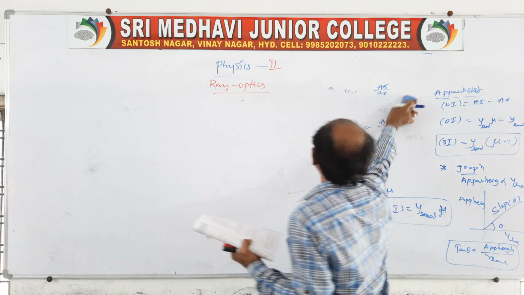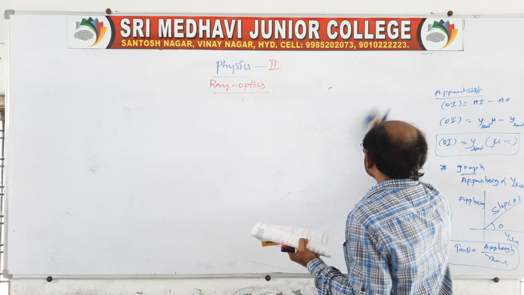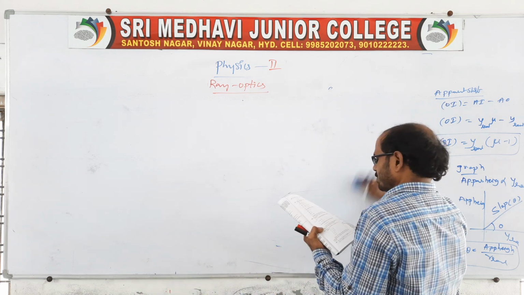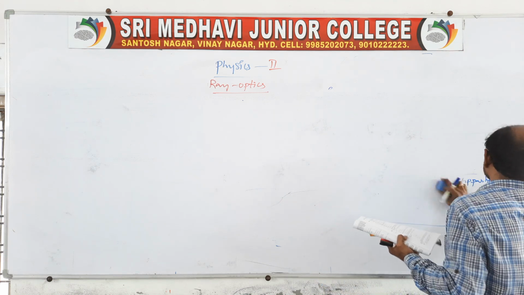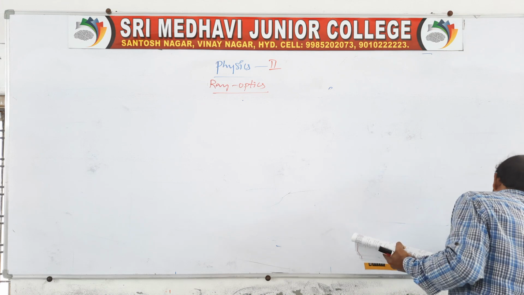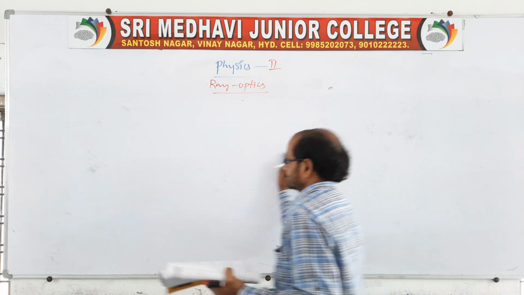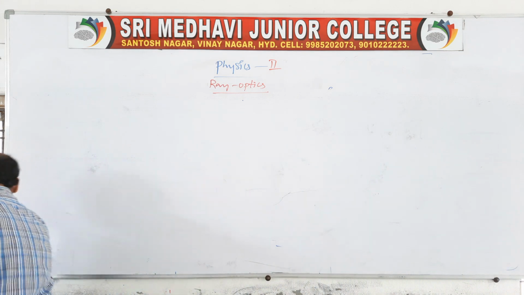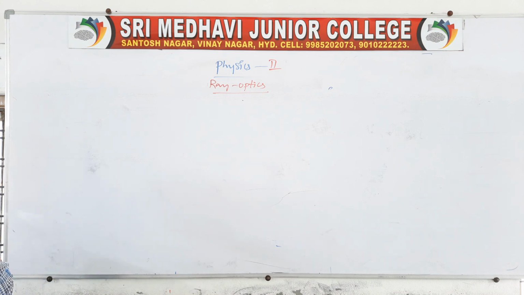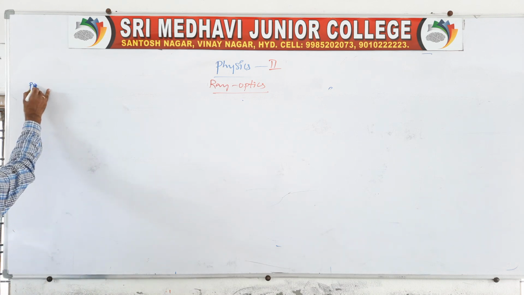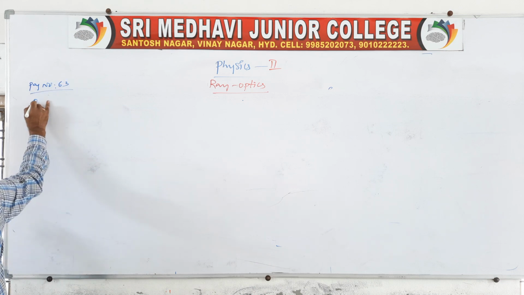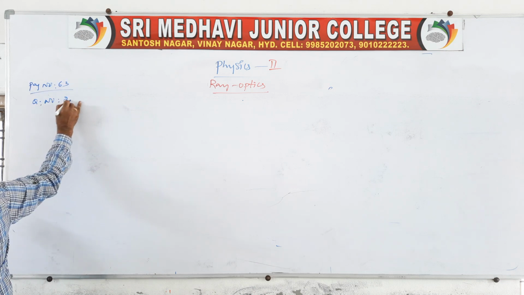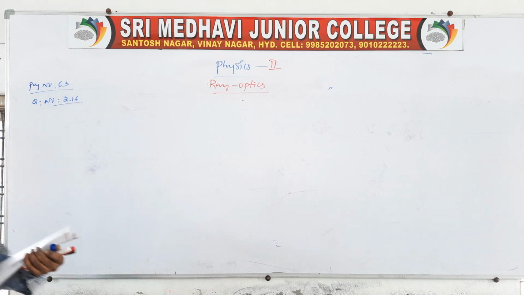It is given in the material, page number 63, question number 2.16. It is an exercise problem. Look at the question. I'll read it.